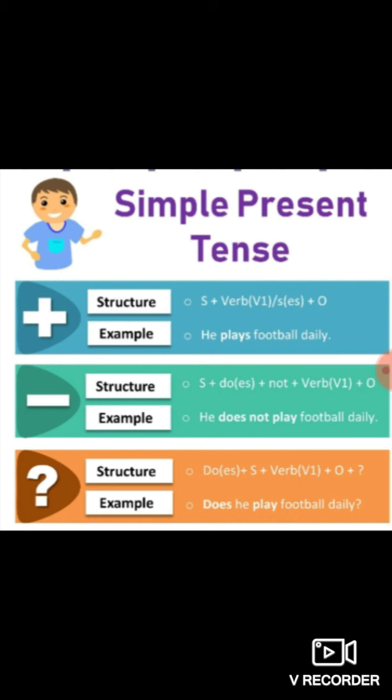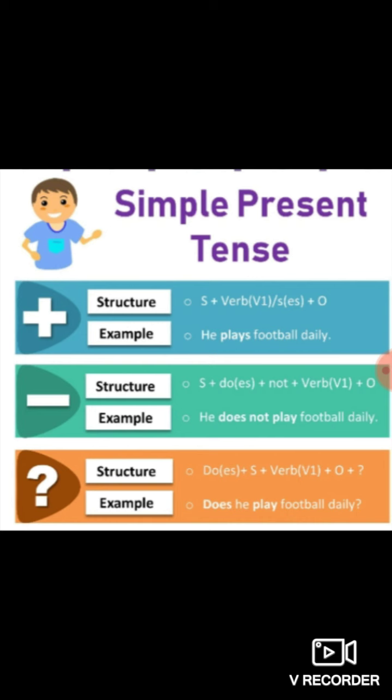Likewise, singular, if we make use of singular pronoun like Mohan walks in the garden daily, Mohan goes for a walk daily. So, as I told you, with he, she, it, and singular, we make use of V1 plus S or ES.